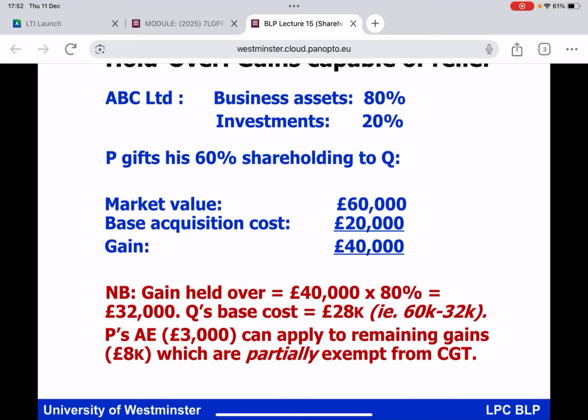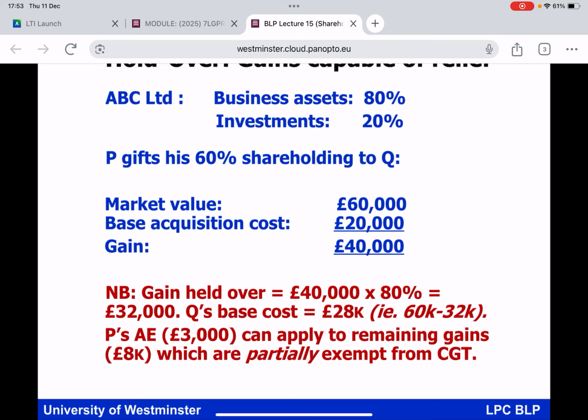But in this situation, in light of the assets held by ABC Limited, the 80-20 split, only 80% of that gain of £40,000 is eligible for holdover relief. In light of the 80-20 split in terms of the assets owned by ABC Limited, only 80% of those gains of £40,000 arising on the gift being made by P to Q are eligible for holdover relief. So in this situation, if you follow the bit in red, everybody, you can only hold over gains of £32,000, not the full £40,000. And Q's base cost, if they go for holdover relief, will be reduced from £60,000 by the held over gain of £32,000 down to £28,000 for future purposes.